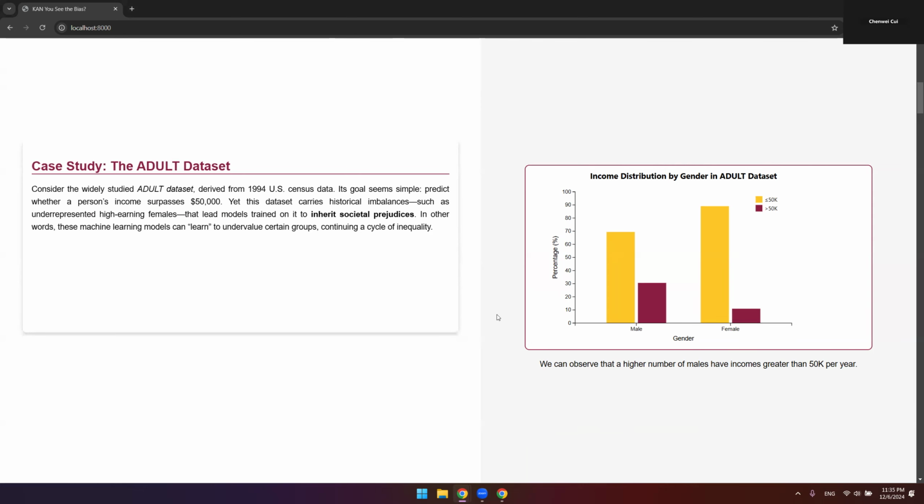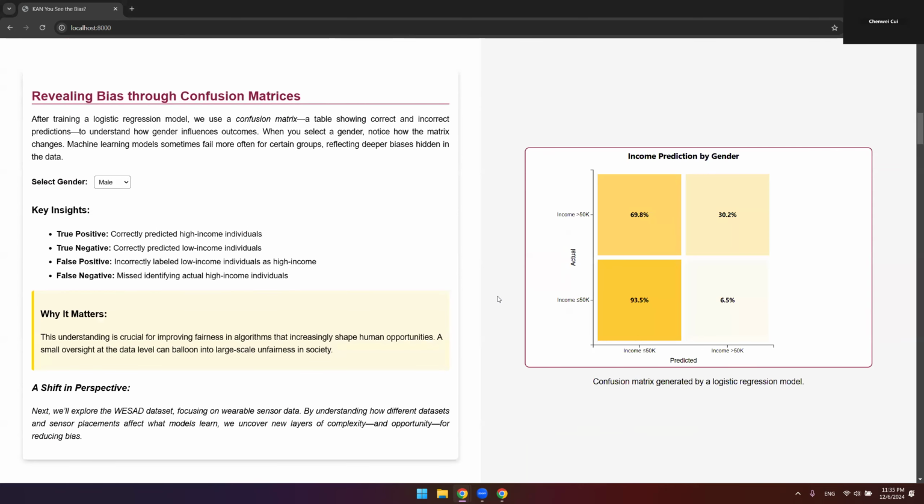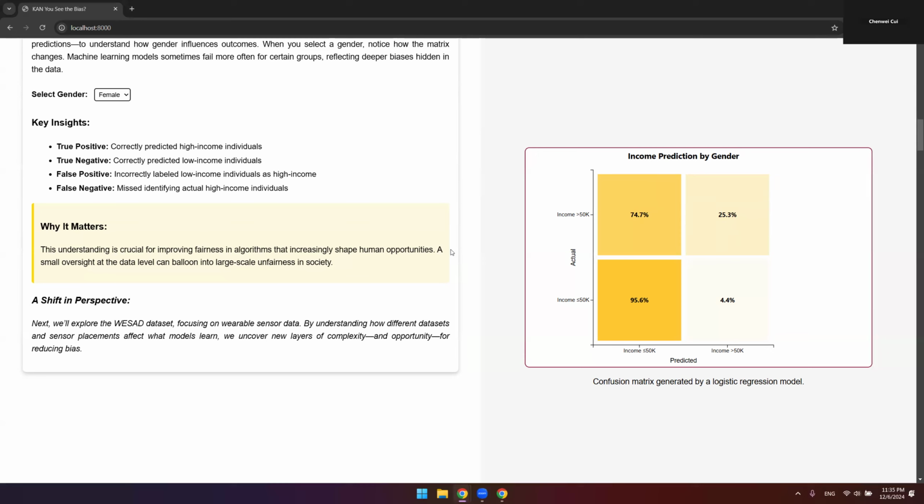We trained a logistic regression classification model and used a confusion matrix to showcase the actual accuracy on male and female. We noticed that the model tends to predict more accurately for males earning more than $50,000, 30.2% versus 25.3%. In this study, we decided to explore whether some of the most recent advances in deep learning could help mitigate this algorithmic bias problem.